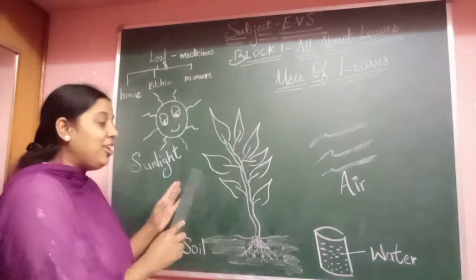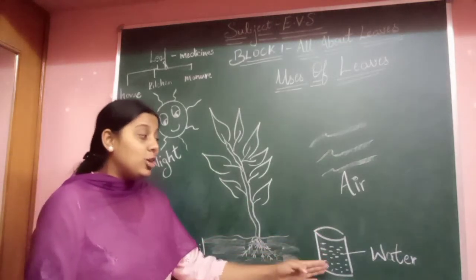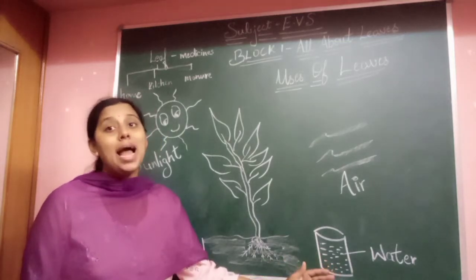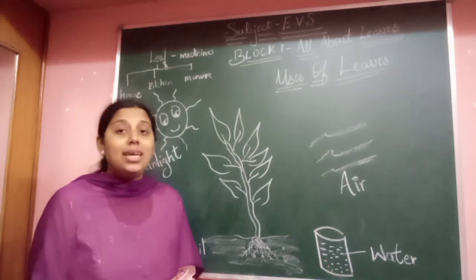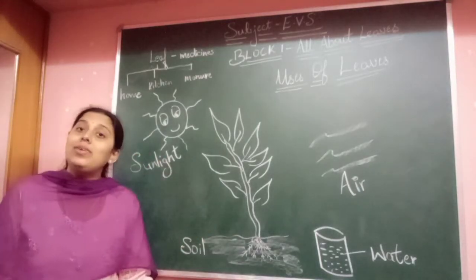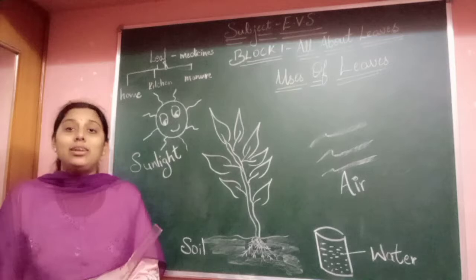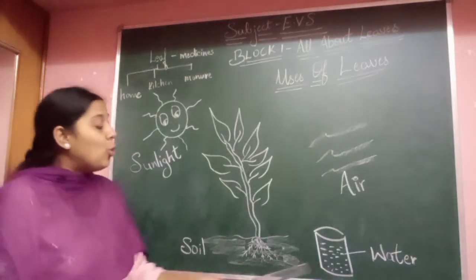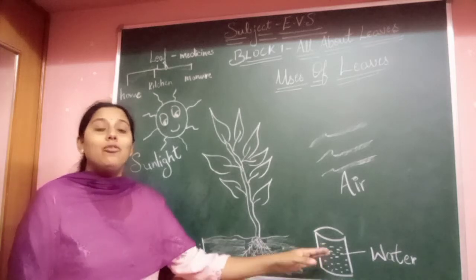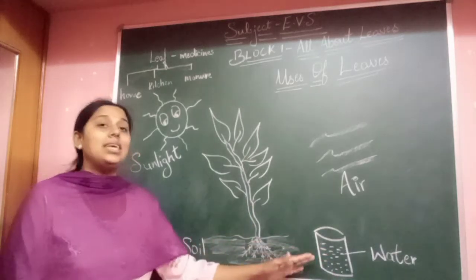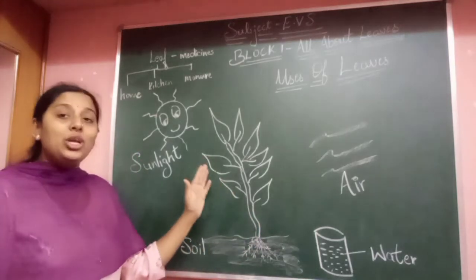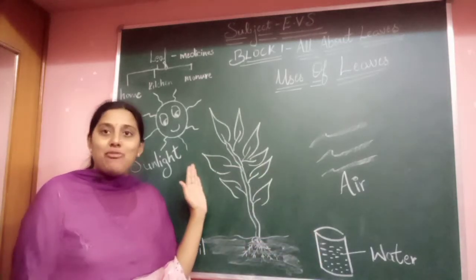Yes, children. And you know, water is also most important. We water the plants, right? If we do not water the plants, the plant will die. If we do not keep the plant outside in sunlight, then again it will dry up, and it will die. So water is also a most essential part for the plants to grow, which plays an important role for the growth of the plant, and the leaves will use water to prepare food as well.